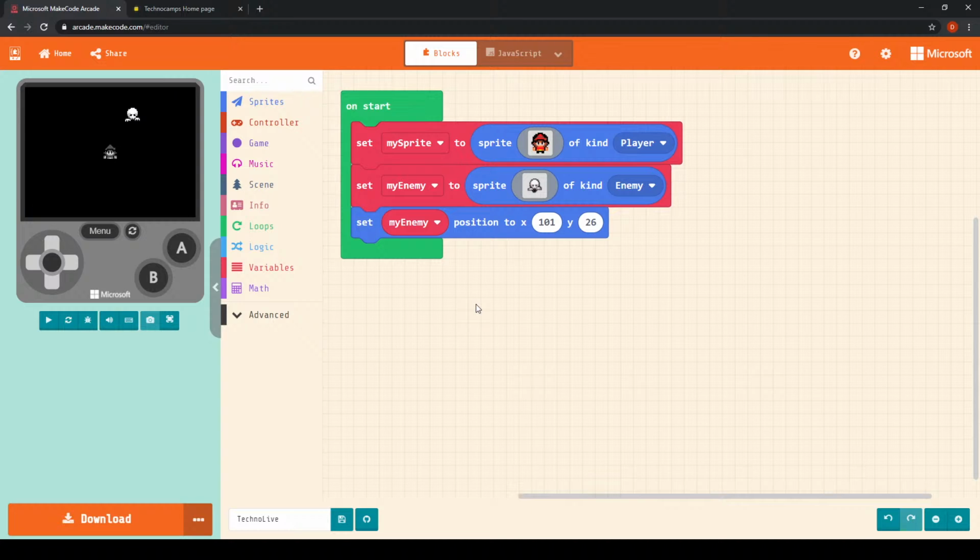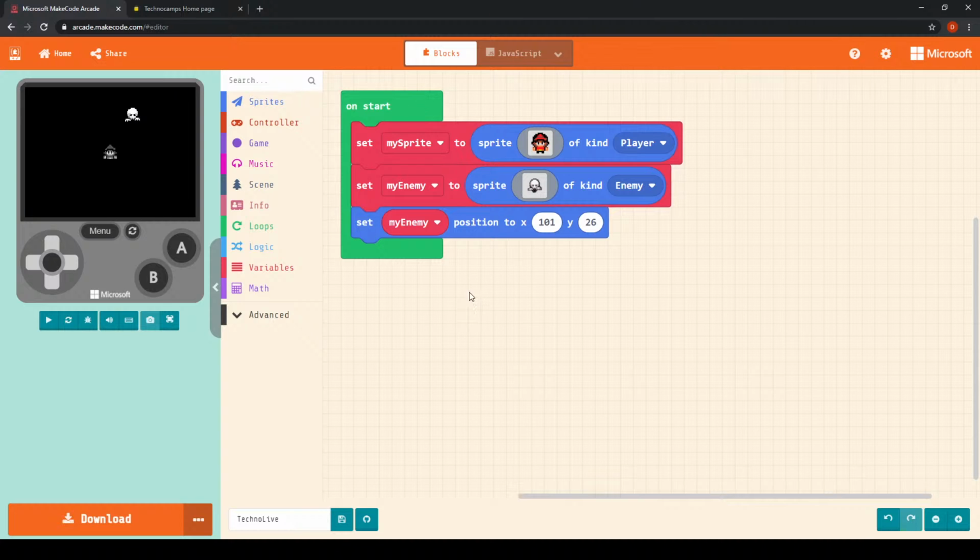Now, like I said, this is a chase game, where our enemy is going to be chasing our player around the map. As a result, we need to ensure that our enemy sprite follows our playable character.